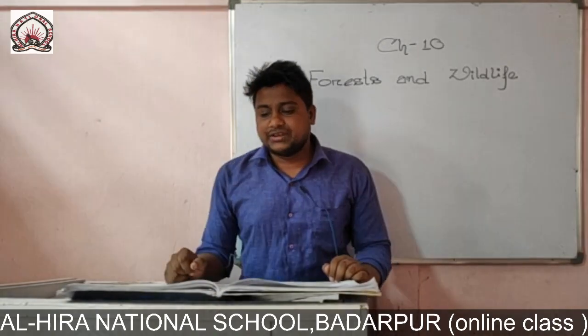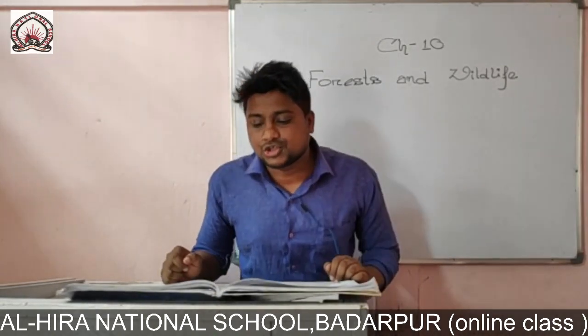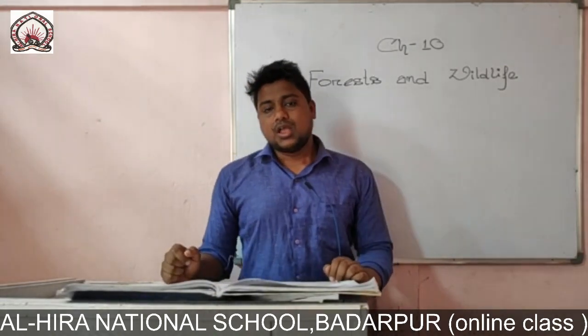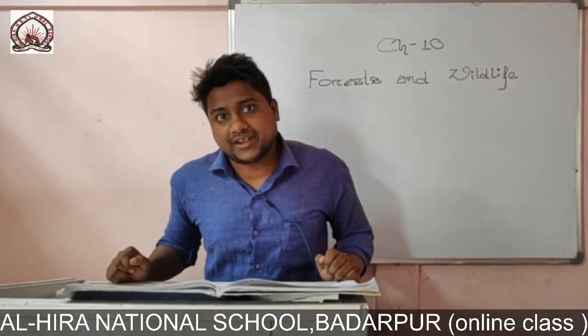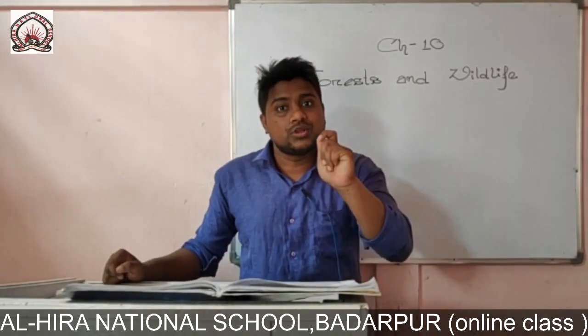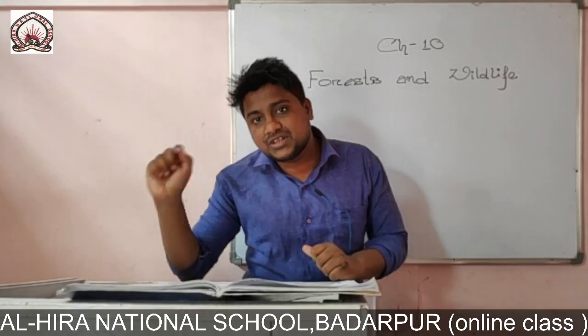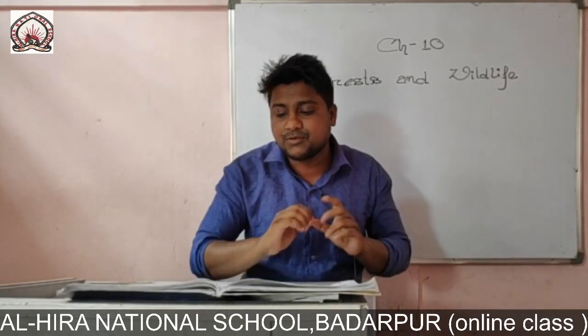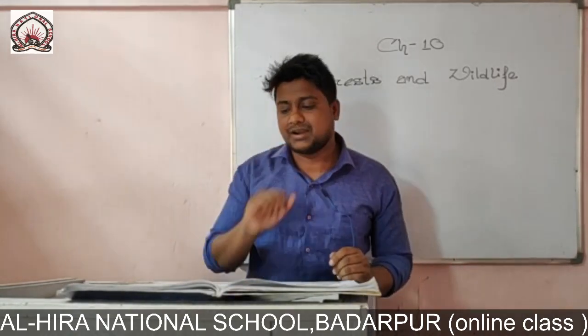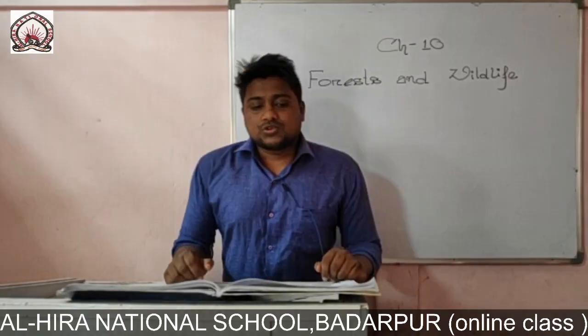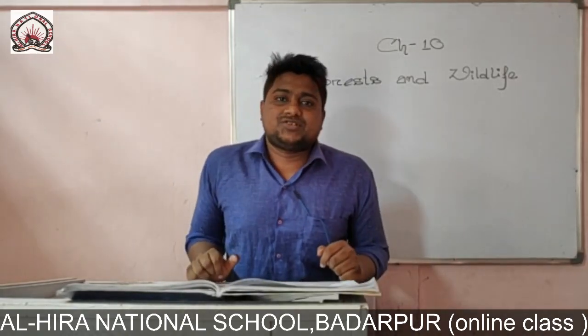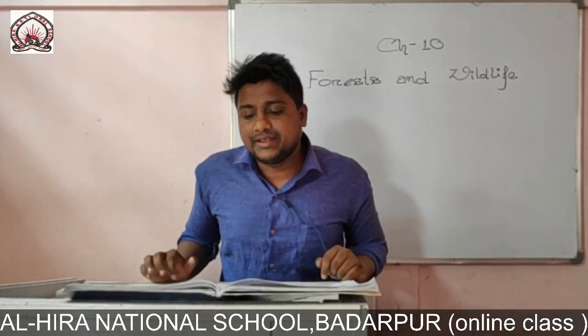The name of this delta is Sundarban, and in this forest we will find Sundari trees. The name of this tree is Sundari, so the name of that place is Sundarban. Remember that. So, these are the 5 types of forests generally found in India.